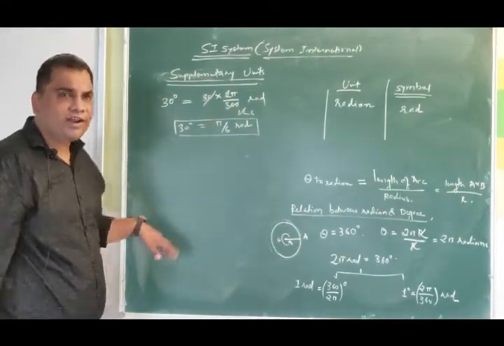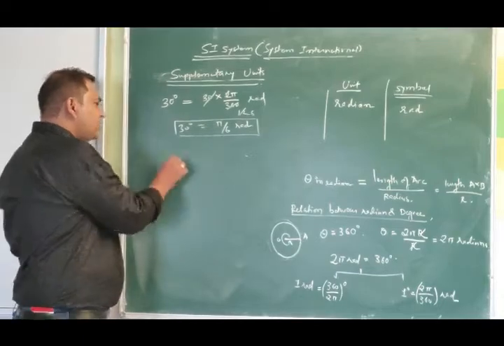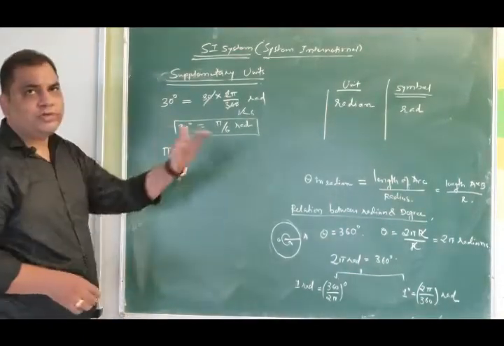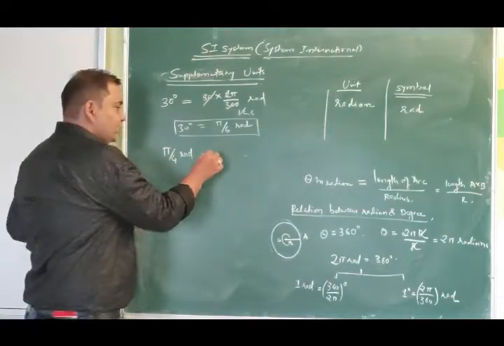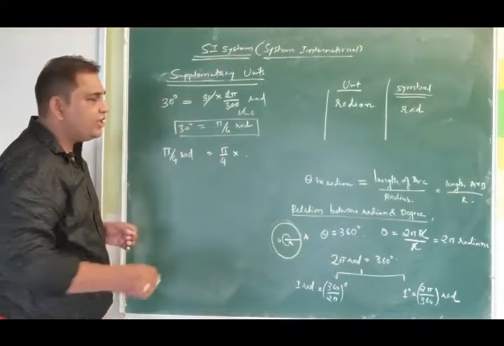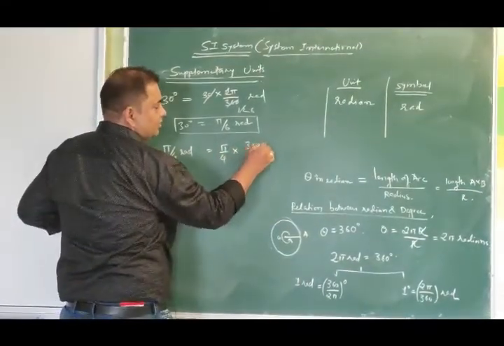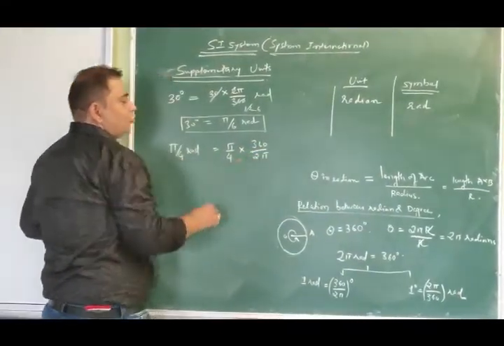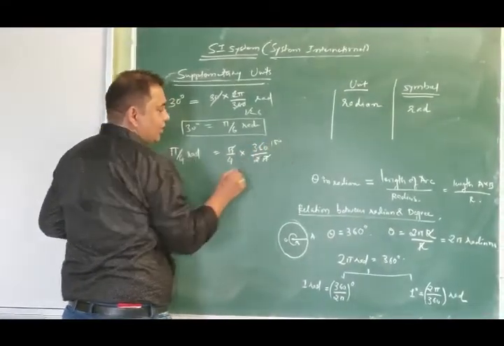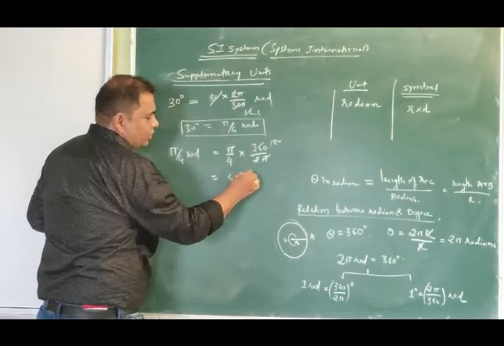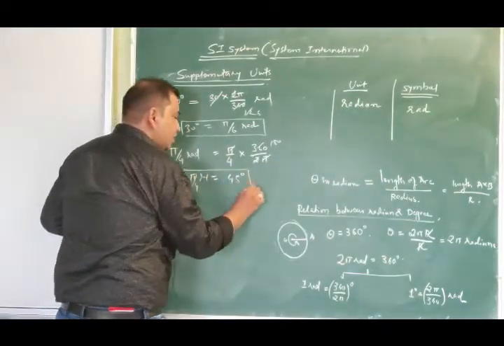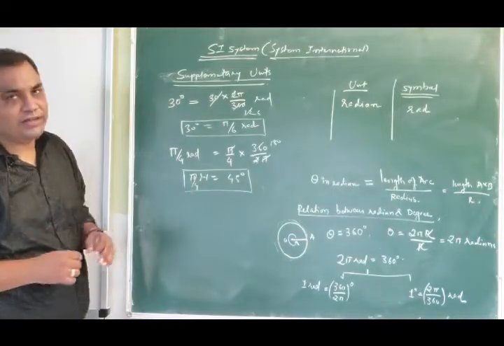Similarly, you can go the other way around. I have given you some measurement in radian, say pi by 4 radian. How to measure this pi by 4 radian in degree? So pi by 4 radian, if you want to convert it into degree, multiply with 360 by 2 pi. This pi and pi will get cancelled. This will get cancelled. 180 by 4 is 45 degree. So pi by 4 radian is nothing else but 45 degree.